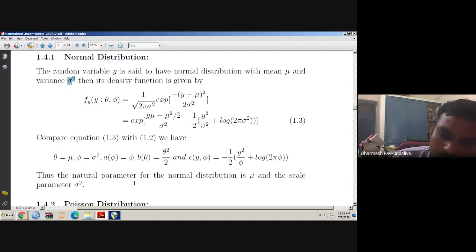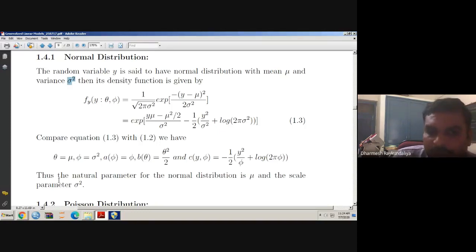Thus we can say that the natural parameter for the normal distribution is mu and the scale parameter is sigma square, and in our case theta is equal to mu. So in the second semester you developed models where y is a function of x. That means you found the expectation value of y is equal to beta 0 plus beta 1 x directly. That is why this link is said to be an identity link or canonical link. When I say identity, it means you can directly equate the covariates. Otherwise, you require some other form. That we will see later on.